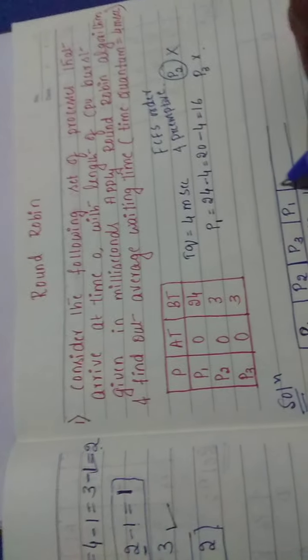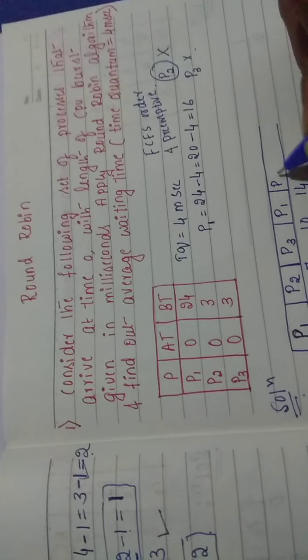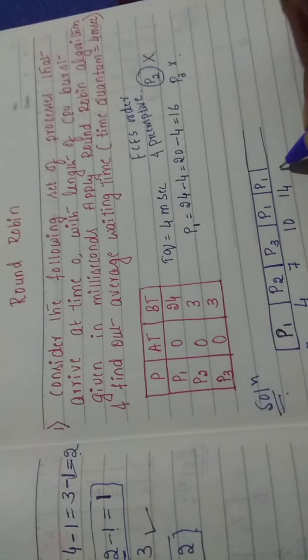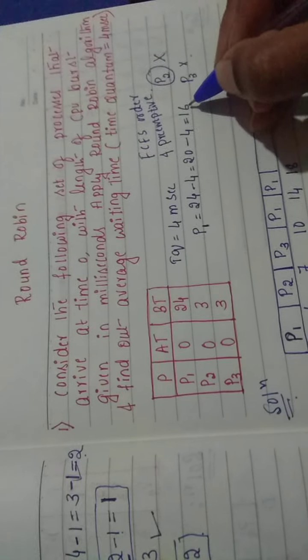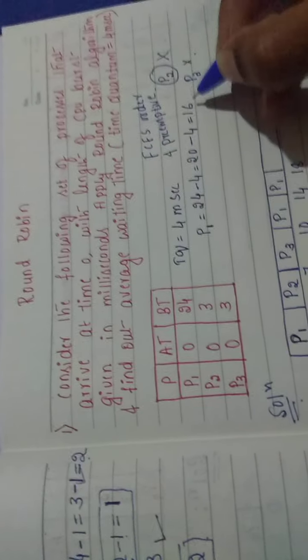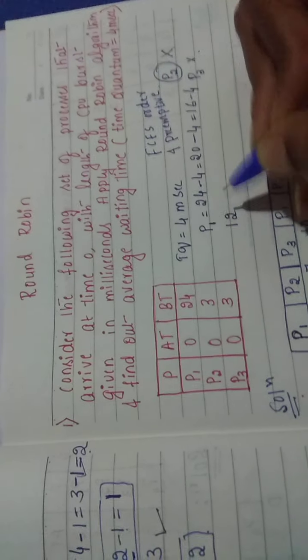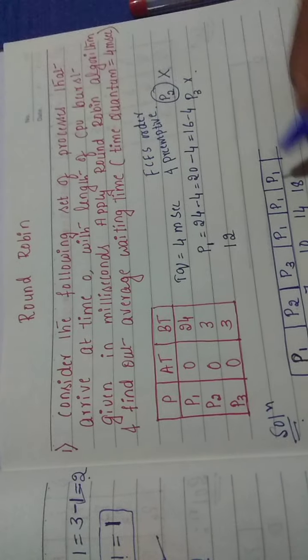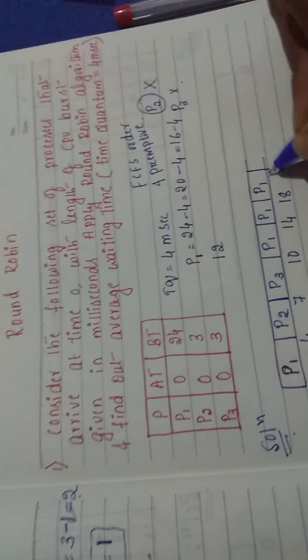Next, another 4 time quantum, again for process P1. So it will be 18. You can update this also. It is going to become 12. Another 4 time quantum for process P1. It is going to be 22 now.